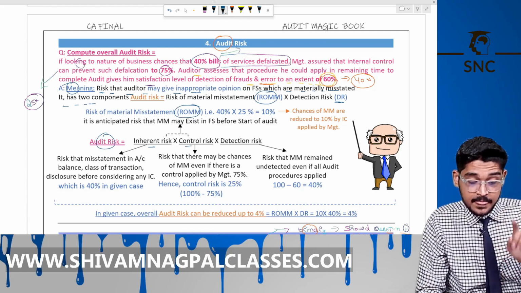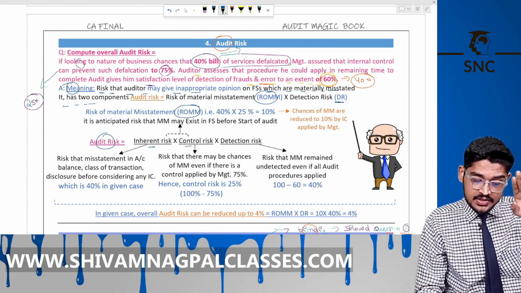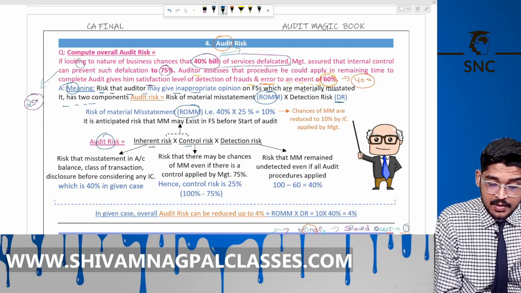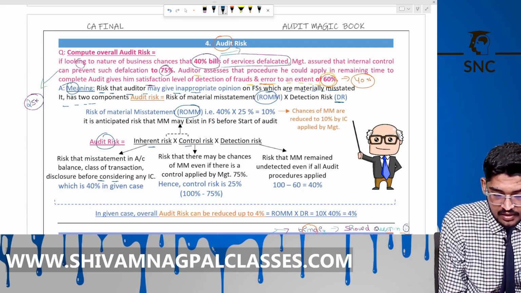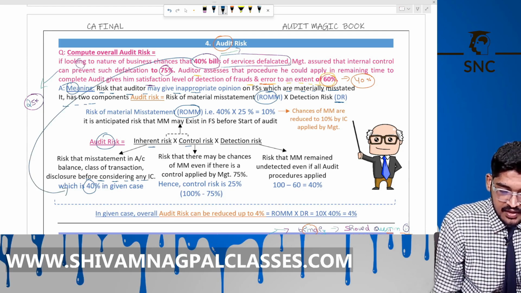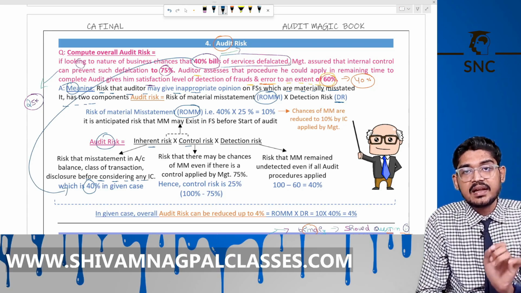IR means the risk of misstatement in the account balance, class of transactions, or disclosures before considering any internal control. That is 40% in our case, that bills are defaulted. This is our risk before implementing any control by the management. This is the inherent risk.